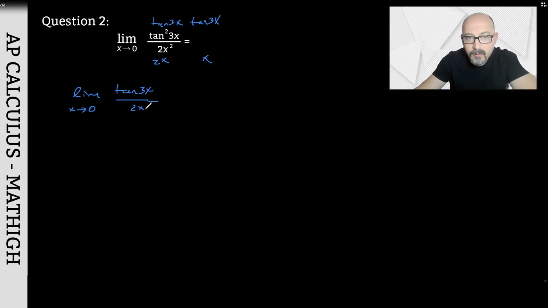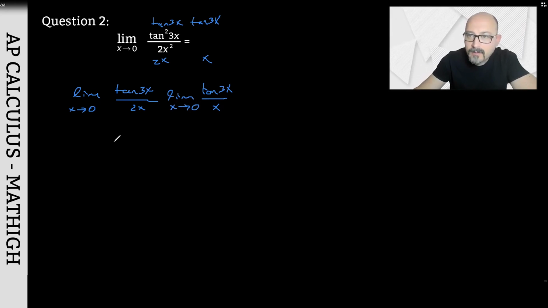Now, on this question, first, let's separate the question like this. As x approaches 0, tangent squared 3x is tangent 3x times tangent 3x. The bottom is also the product of 2x and x. So I have tangent 3x divided by 2x, times tangent 3x divided by x. I can take limits separately for addition, subtraction, multiplication, and division. That's why I'm also taking the limit of the second part separately.